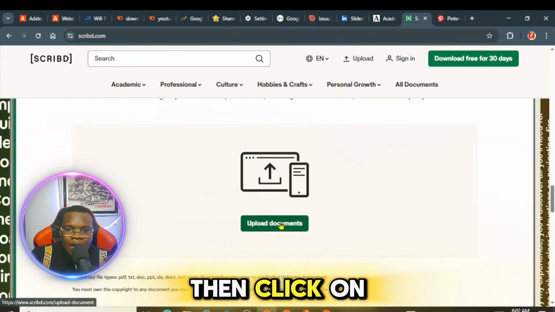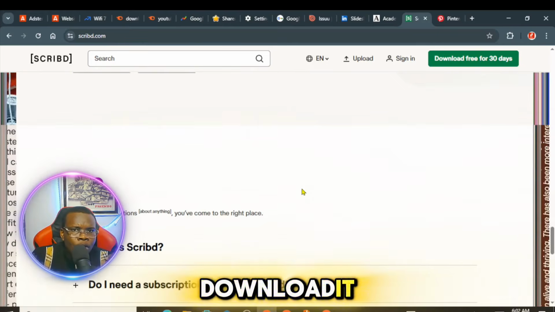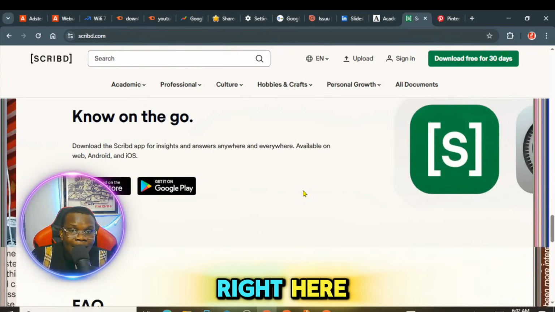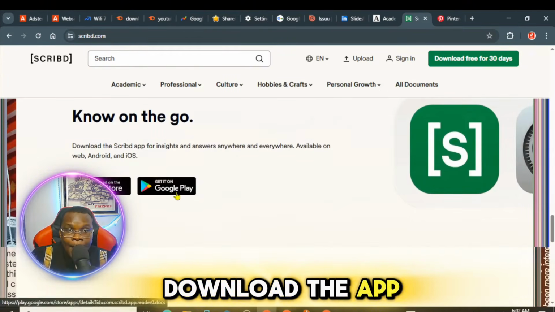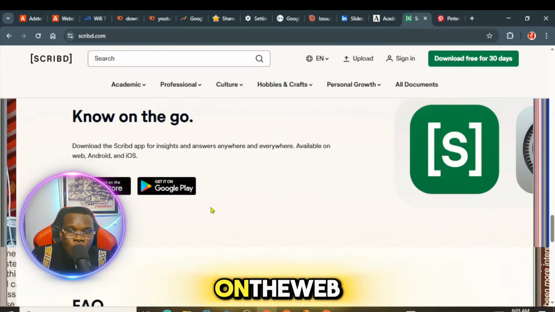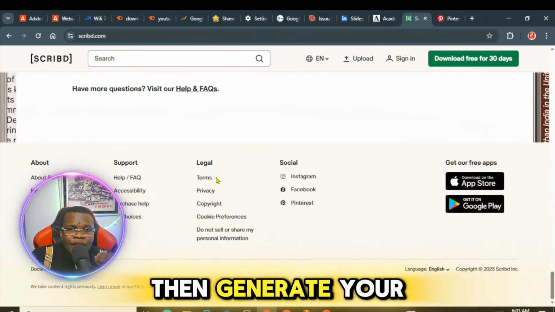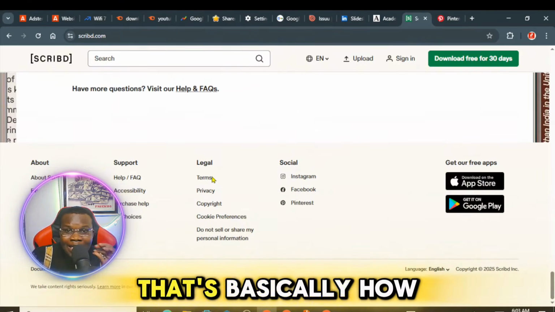Then click on the upload button right here, upload your stuff and get people to download it. And the best part is that this particular one right here also works on mobile. You can download the app on Play Store, which means you don't have to be visiting the website every single time on the web page. So just go ahead and download the application and do your stuff, then generate your traffic and you earn. That's basically how it works.